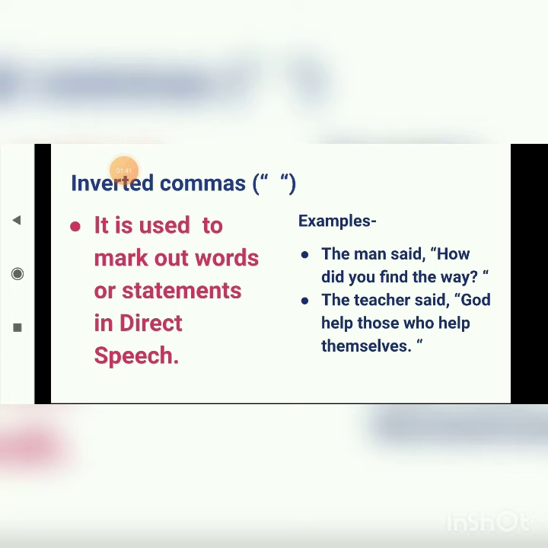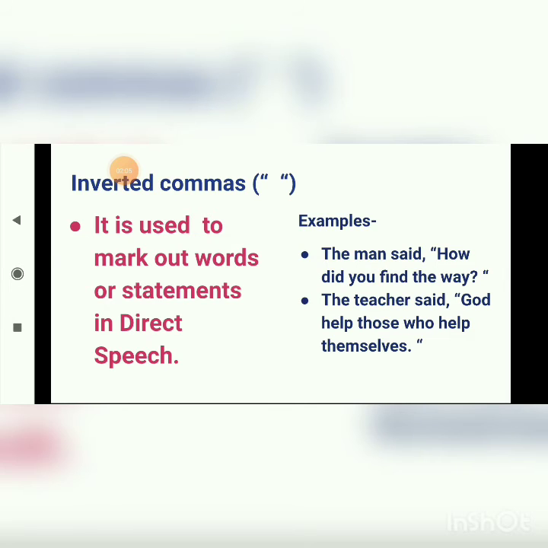Inverted commas. It is used to mark out words or statements in direct speech. So when should we use inverted comma? We should use to mark out words or statements in the direct speech. Examples: the man said, "How did you find the way?"